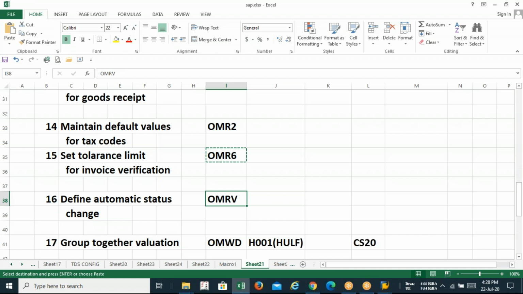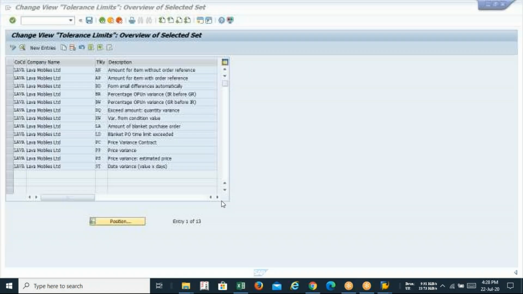And after the posting, you can see the journal also, like the FI document. So that is known as automatic posting. So if it is not there, you have to change it and rectify it. So OMRV.